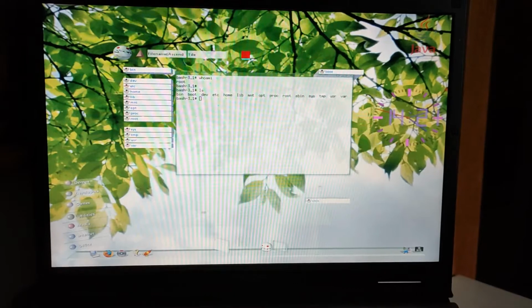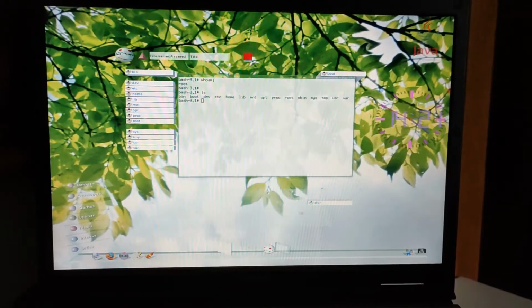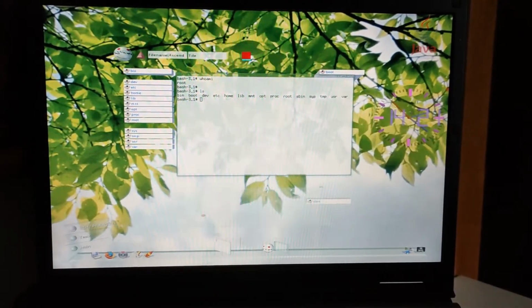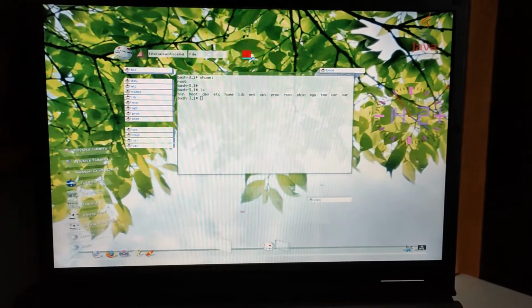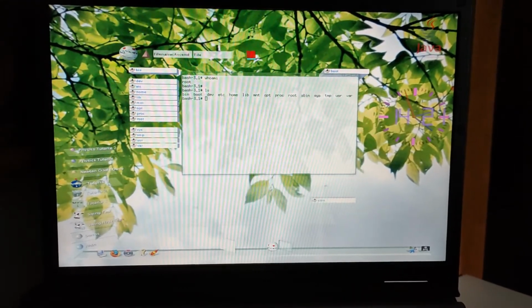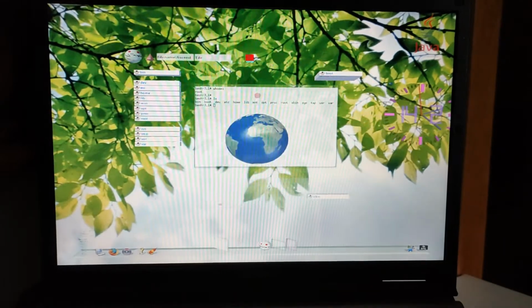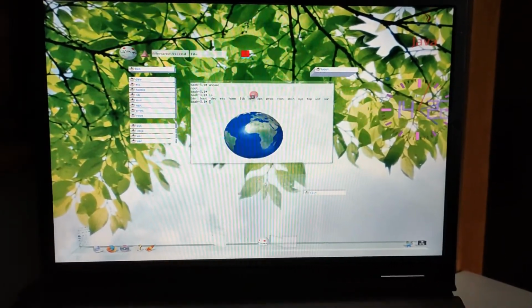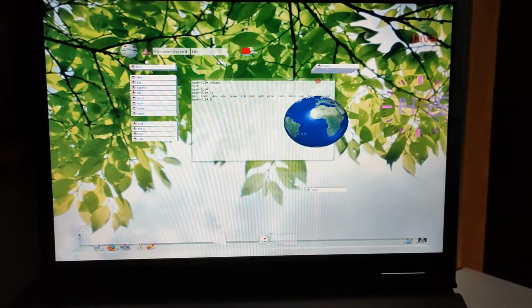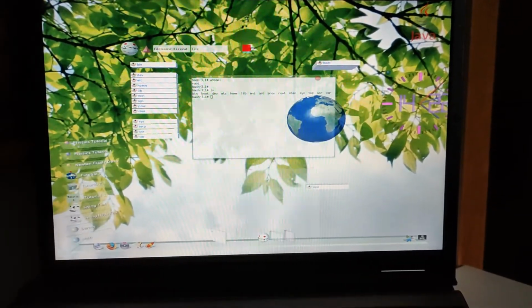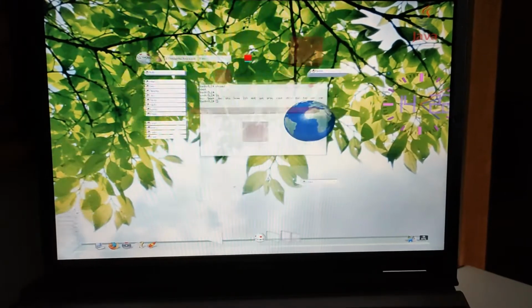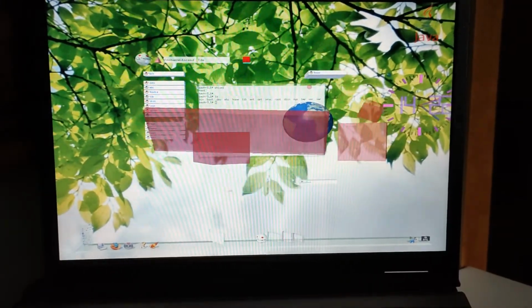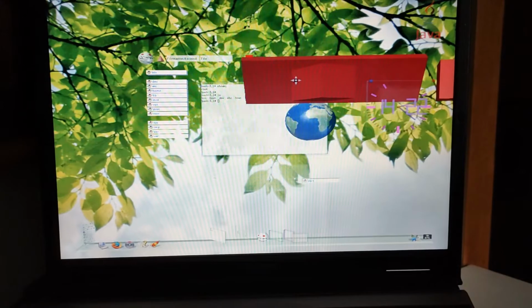And 3D presentations. As you can see here, all in 3D.